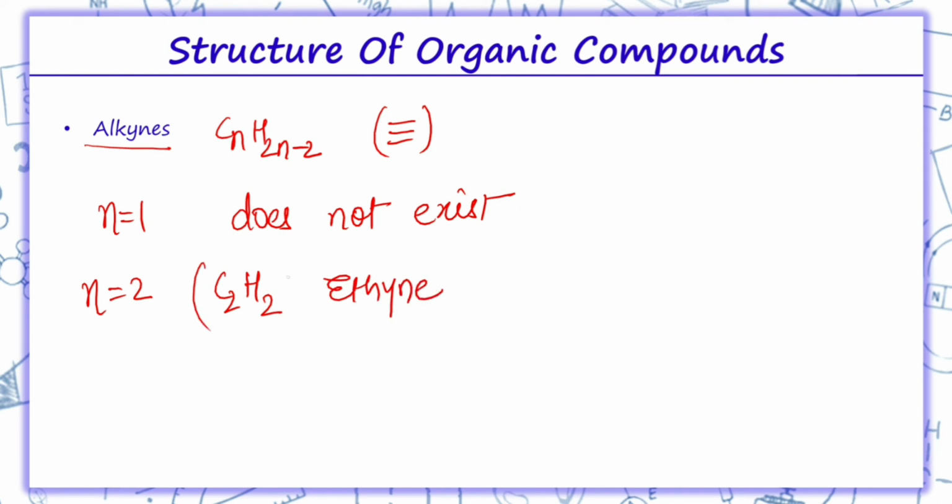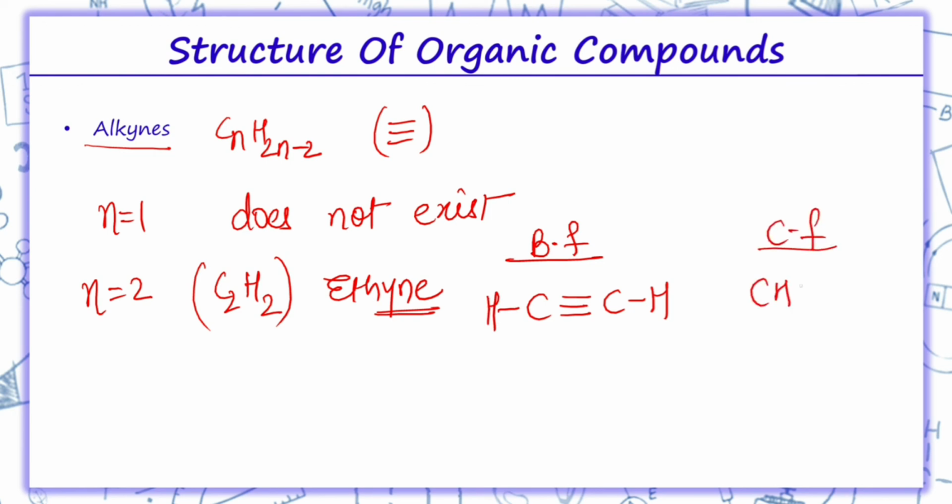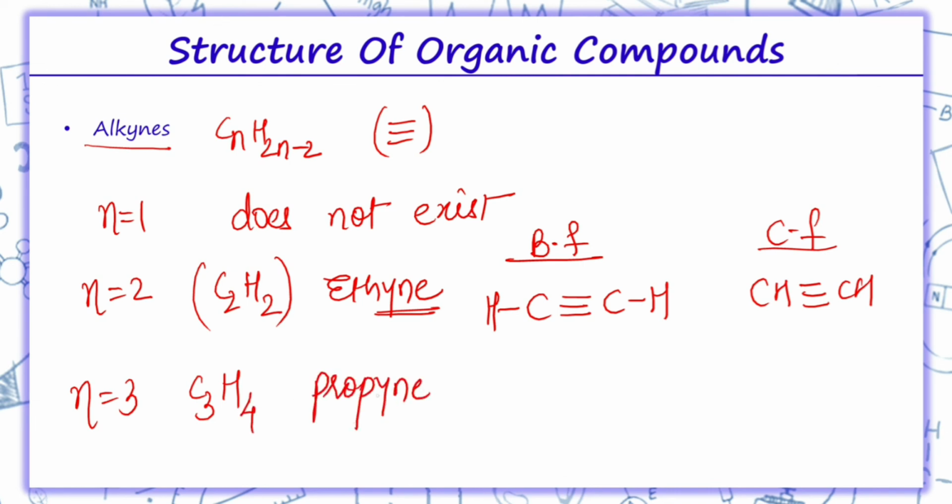This is the molecular formula. Now when we draw its branched formula, we have 2 carbons. Since they belong to alkyne, we have a triple bond. There are 2 hydrogens, 1 on each carbon. What will its condensed formula be? CH triple bond CH. Similarly n equals 3: C3, 3 into 2 is 6, 6 minus 2 is 4. So this is known as propyne.